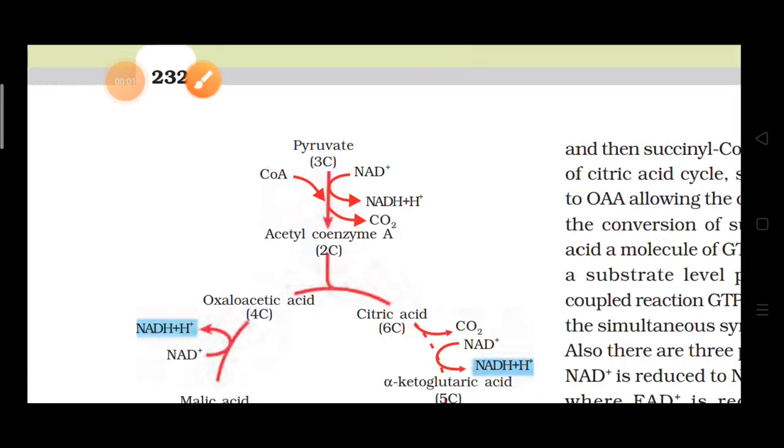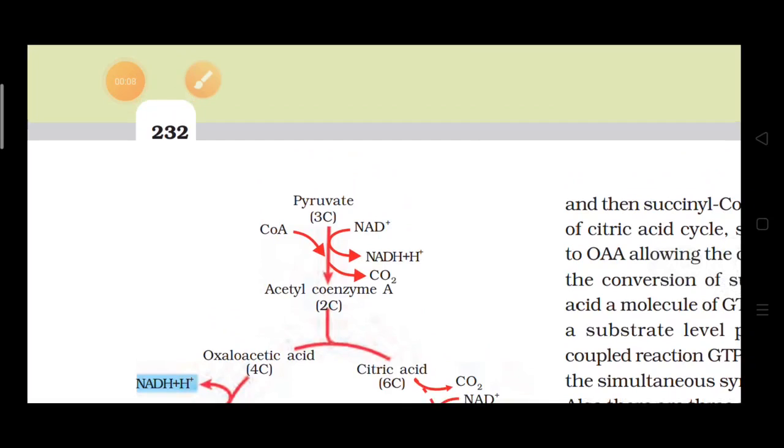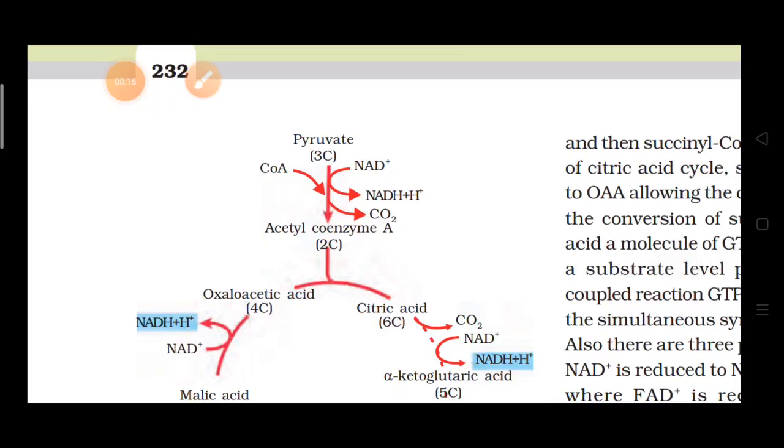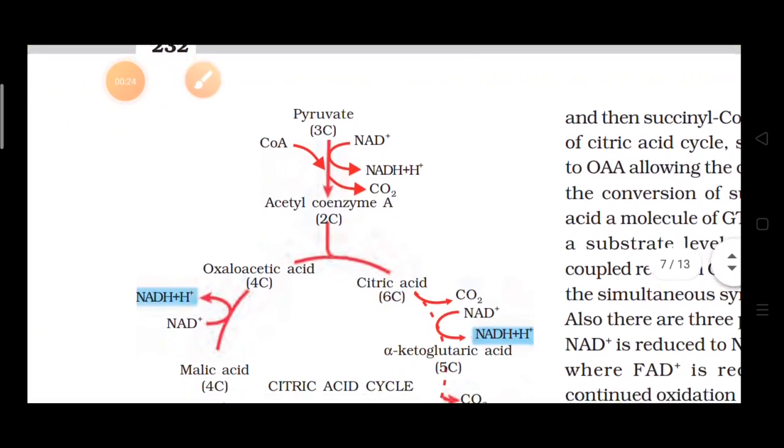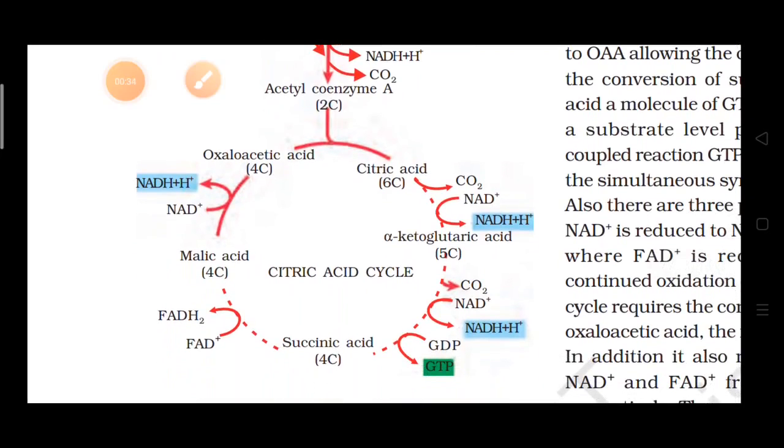Dear students, now as we are studying the citric acid cycle, we have talked that pyruvate is now combining with acetyl coenzyme A in the presence of NAD plus, and now it is producing oxaloacetic acid, and oxaloacetic acid is producing the citric acid. Now after citric acid, there will be decarboxylation, and what will be produced? Alpha ketoglutaric acid.